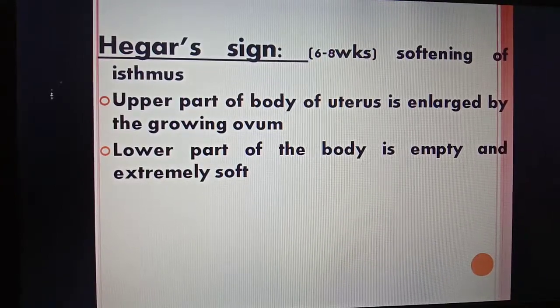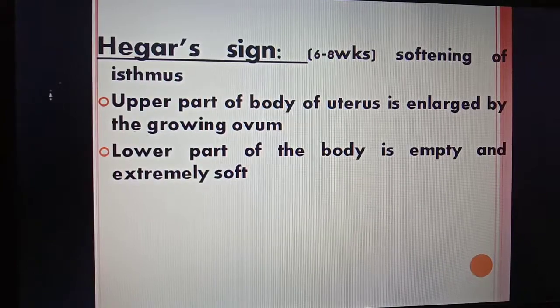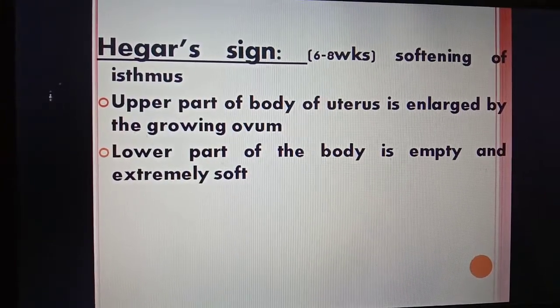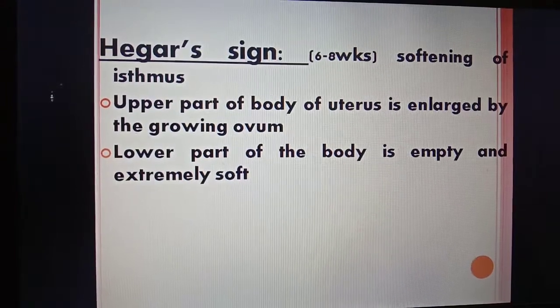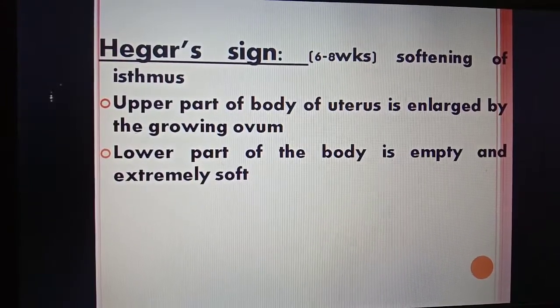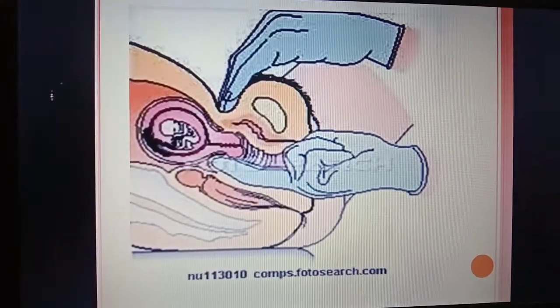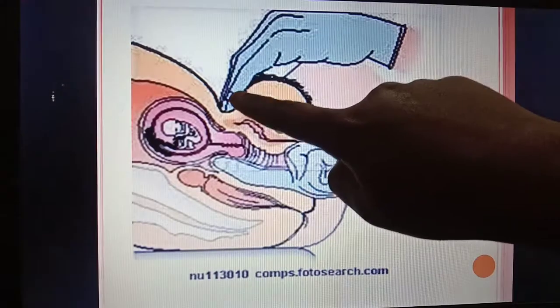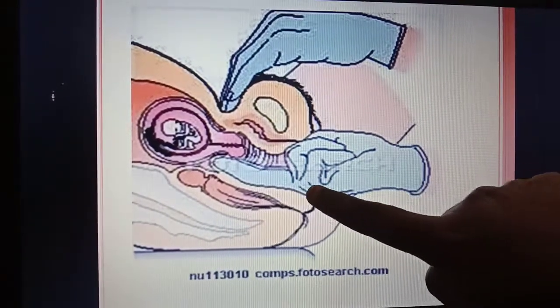The Hegar sign you can see during the 6 to 8 weeks. What happens? The isthmus becomes softened, and the upper part of the body of the uterus is enlarged by the growing ovum, and the lower part of the body is empty and extremely soft. So here you can see the upper part becomes enlarged due to the growing ovum, whereas the lower part becomes very soft.